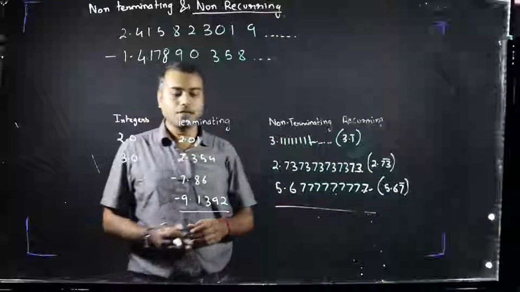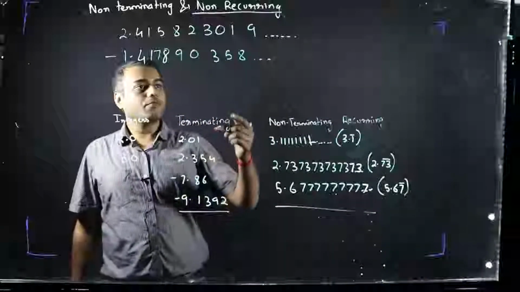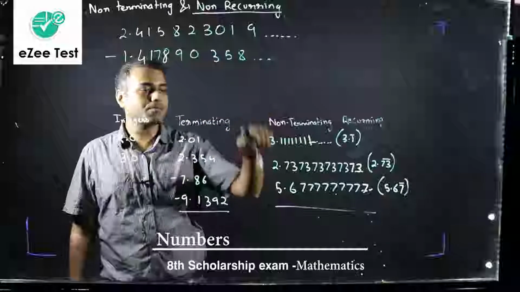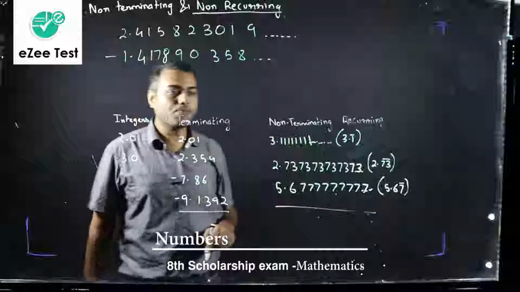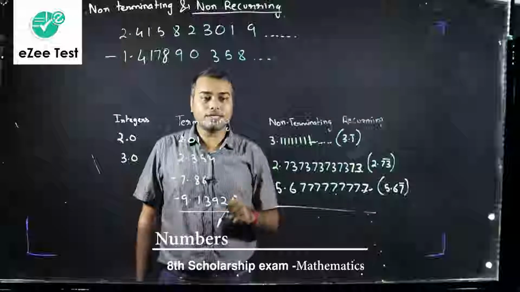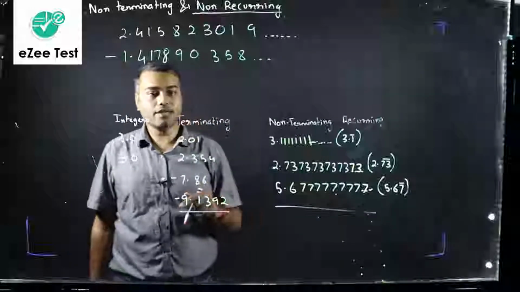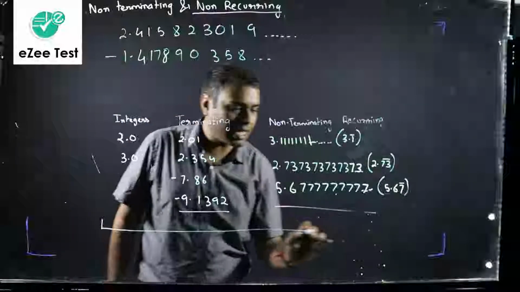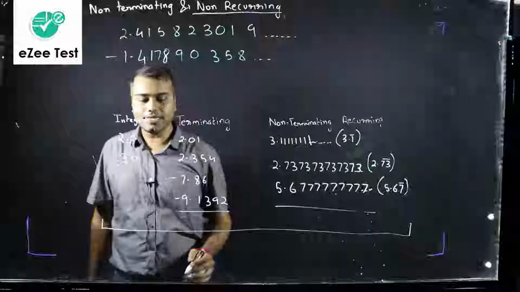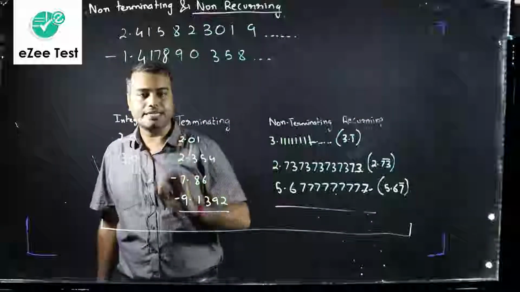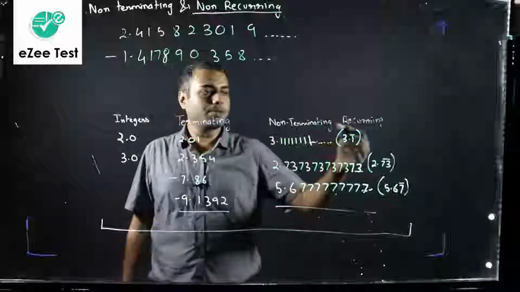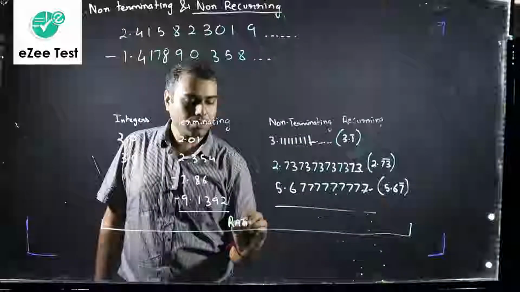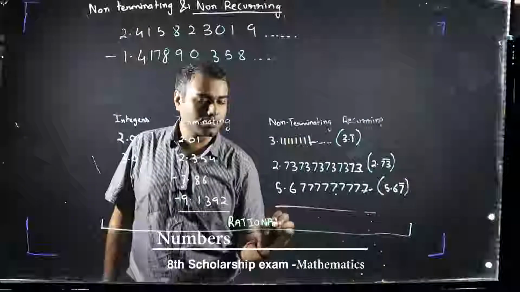That is meaningless. Fine. Now, before starting this classification, before I told you these four types of decimal numbers that we can have, what was our initial point? Our initial point was to understand what rational numbers and irrational numbers are. Now, the numbers which are integers, terminating decimals and non-terminating but recurring decimals, these three types of numbers are called rational numbers.